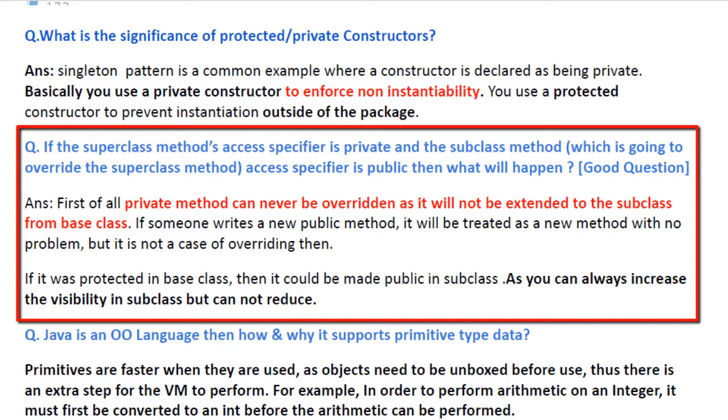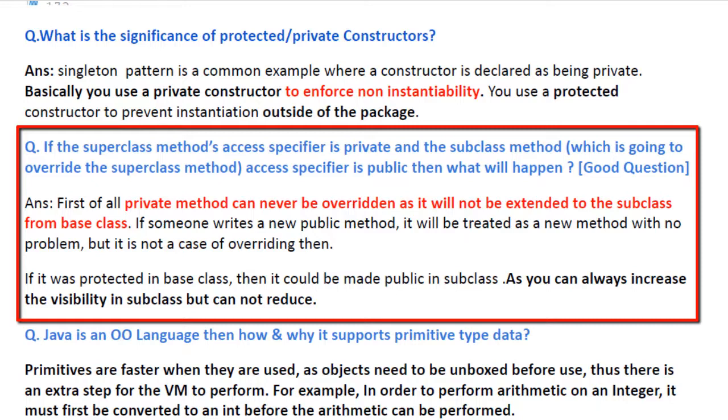If the superclass method's access specifier is private and the subclass method which is going to override the superclass method has access specifier public, then what will happen? It's a good question. It's a tricky one. The answer is, first of all, the private method can never be overridden as it will not be extended to the subclass from the base class. If someone writes a new public method, it would be treated as a new method with no problem, but it is not a case of overriding then.